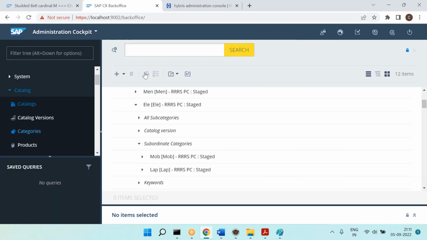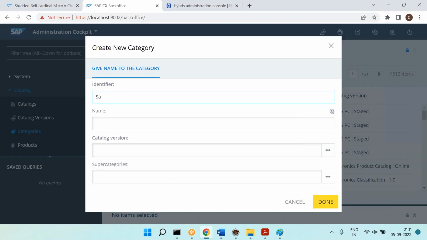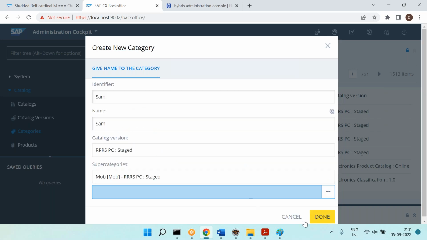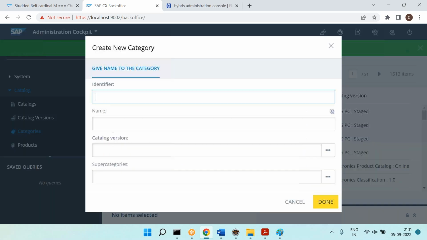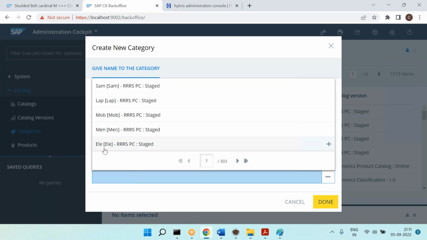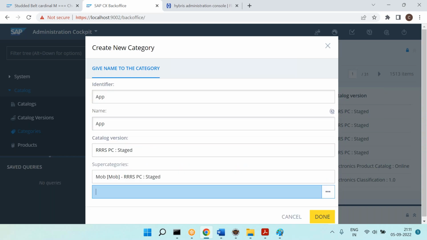Go here to categories, click on the plus symbol, enter Samsung, always in the staged version, and the super category is mobiles. Say done. Similarly, you can create Apple in the staged version, with super category mobiles, and say done.